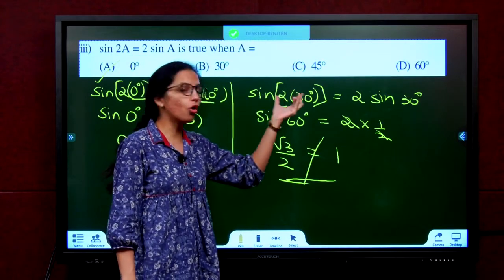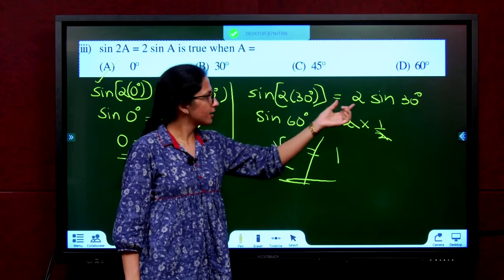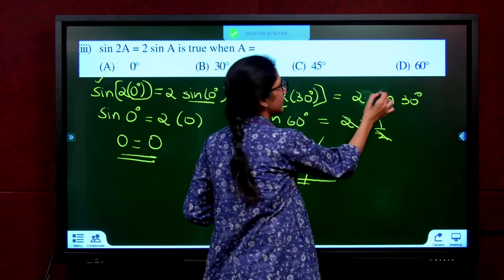Here 2A is for the whole angle inside sin. Here 2 into, this is multiplication.